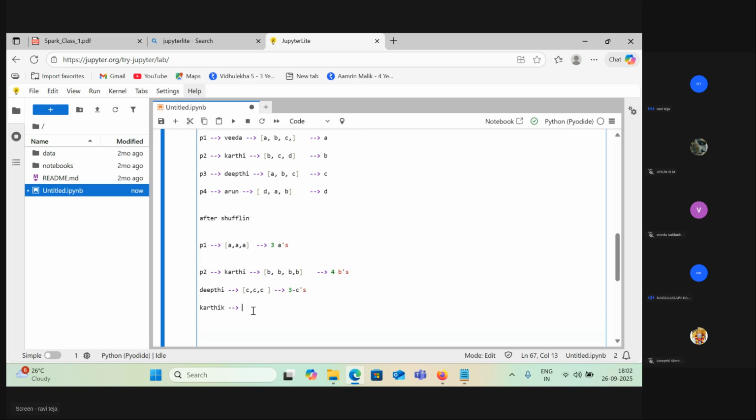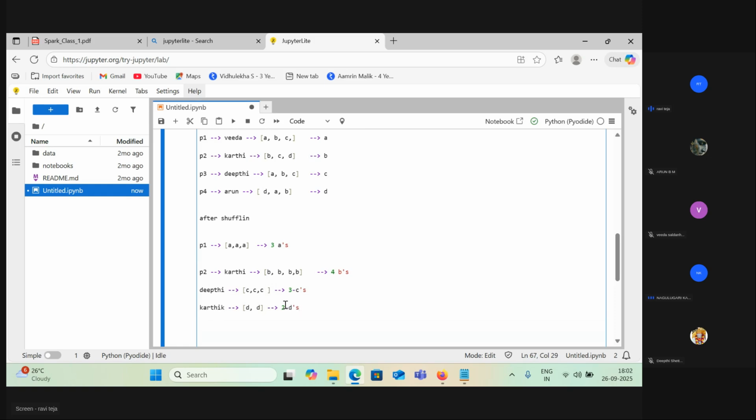That's it. Karthik, you need to calculate the number of B's. How will you do that? Arun's partition will have one, and Karthik has one. Okay, there are only two B's. That means we have two B's, right? Perfect. This is how it works in real time.